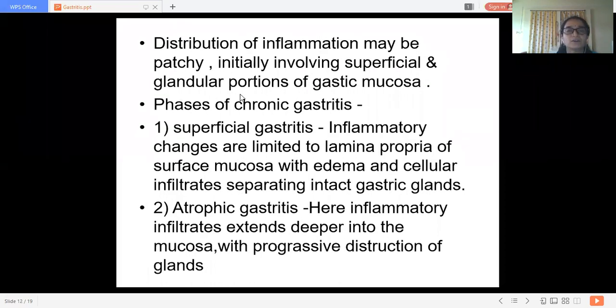Three phases we are discussing. Superficial gastritis shows the intact gastric glands.